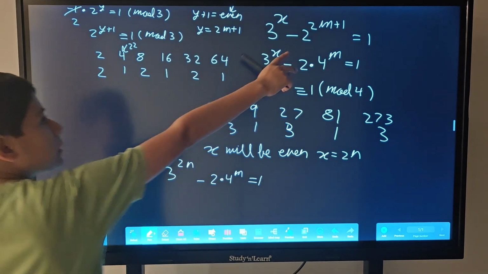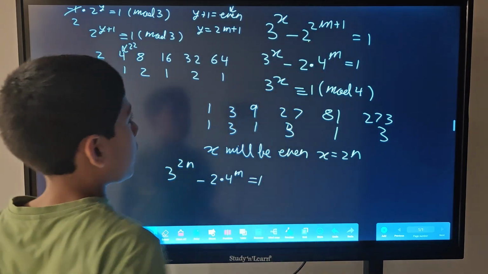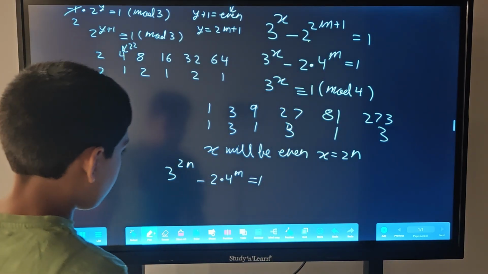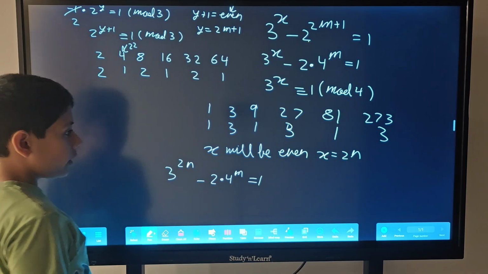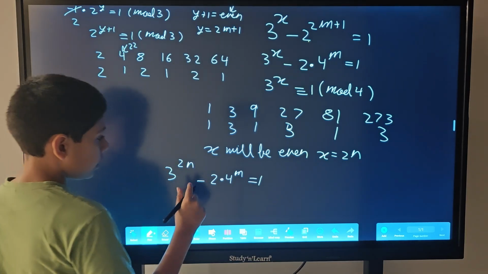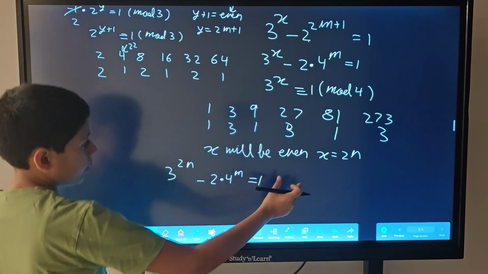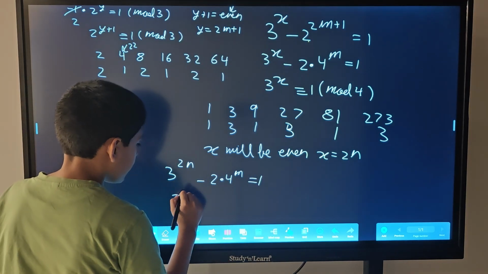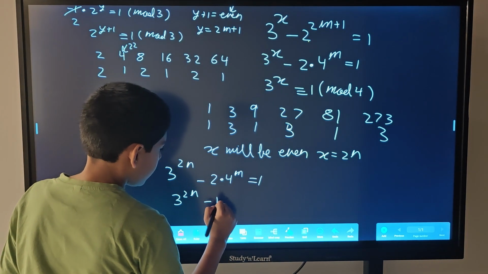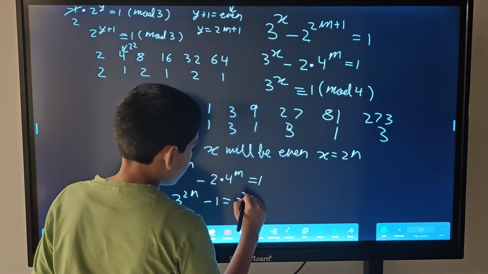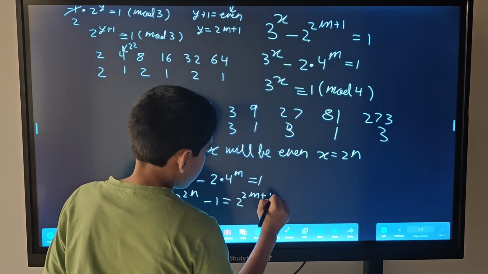Now here, since this was originally a power of 2, 2 to the power 2m plus 1, we write that as original, and we take 1 to the RHS and this expression to the LHS. We get 3 to the power 2n minus 1 is equal to 2 to the power 2m plus 1.